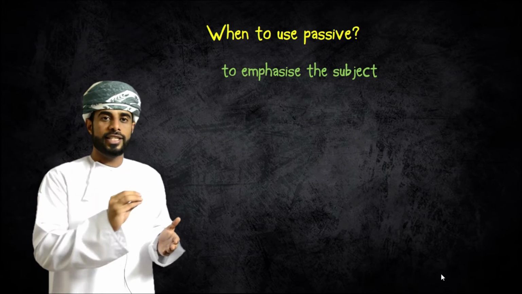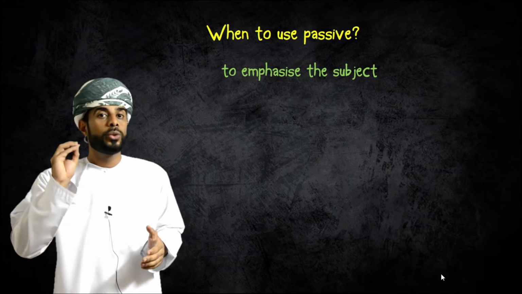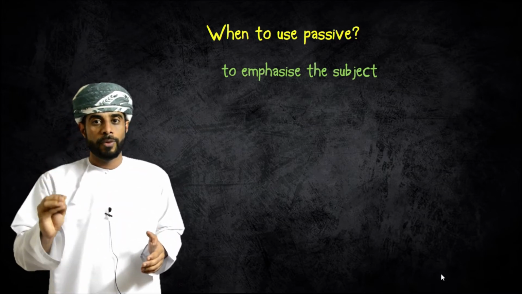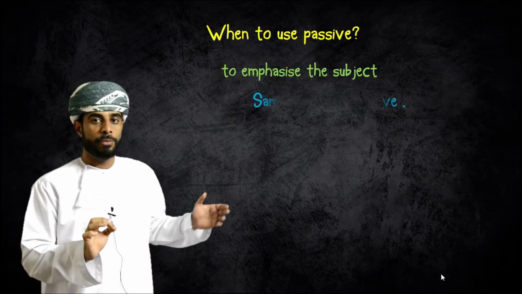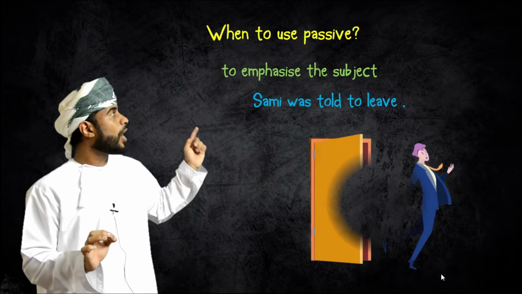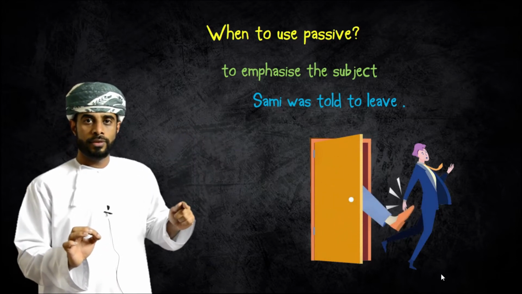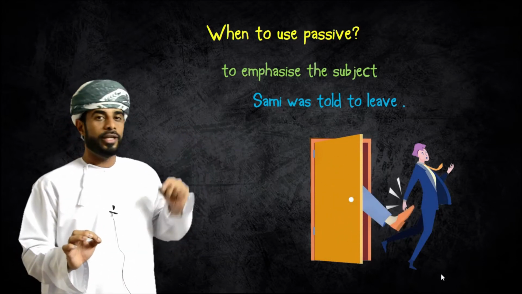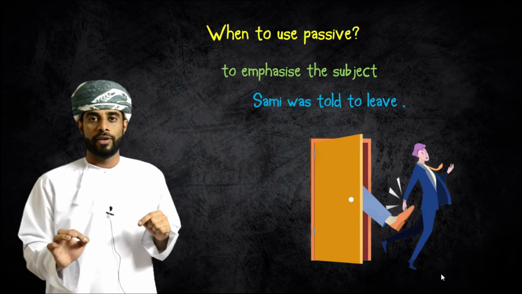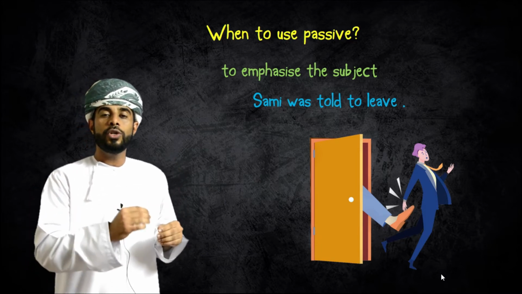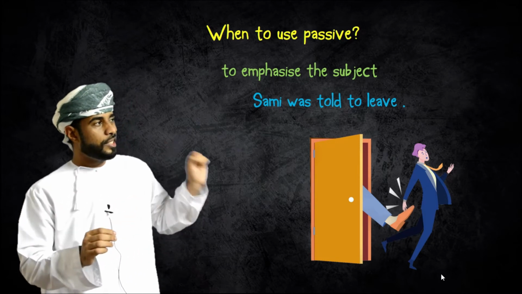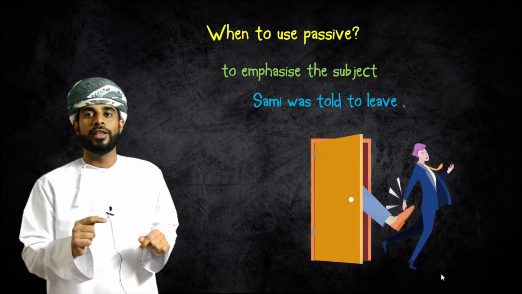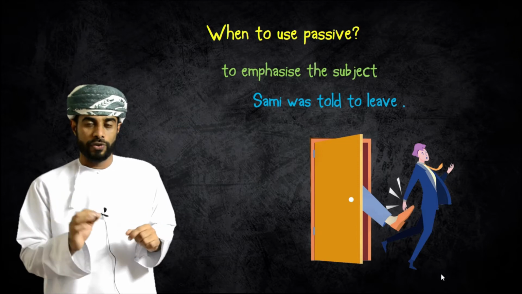What does emphasize the subject mean? It means that you would like to show the listener or the reader that you know the subject. You would say, for example, Sami was told to leave. So you meant to say that Sami was the one who was told to leave. And you would say, for example, the window was broken by Sami, to emphasize the subject or the doer of the verb.